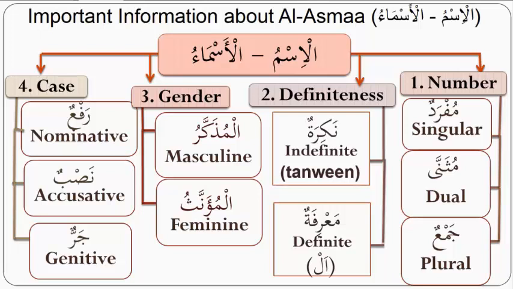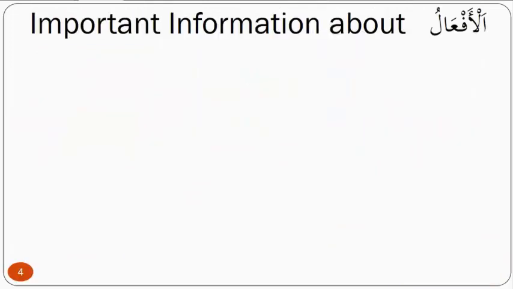Then we have the case, which is raf'un or nasbun or jarrun. Raf'un is nominative case, nasbun is accusative case, and genitive case is translated from the word jarrun. Raf'un is represented by dhamma, nasbun is represented by fatha, jarrun is represented by a kasra. So we come to the following slide, which discusses important information about al-af'alu.